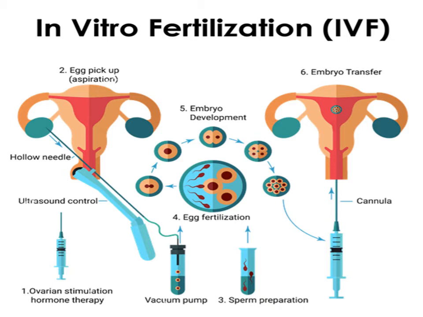Now these eggs are picked up with the vacuum method. These eggs are picked up in the test tubes, and similarly from males also the sperms are collected. Now these eggs and sperm are fertilized in the laboratory condition and they are allowed to grow till the morula stage in the laboratory conditions only. And then when the morula or blastocyst stage is obtained, at that time that embryo is transferred into the uterus of the female. This is how the in vitro fertilization method works.